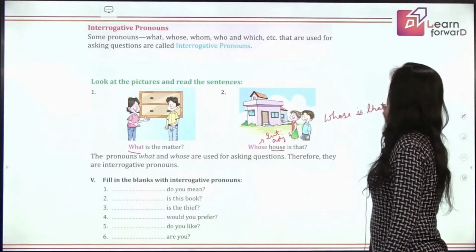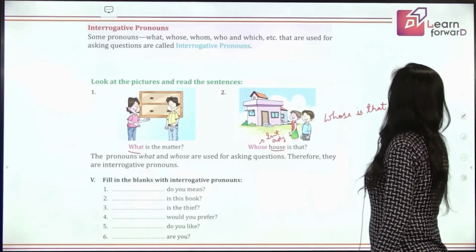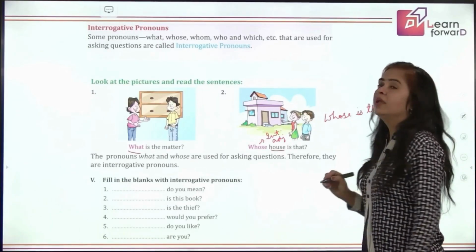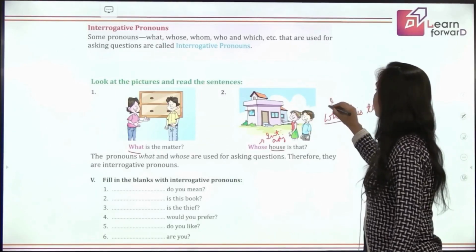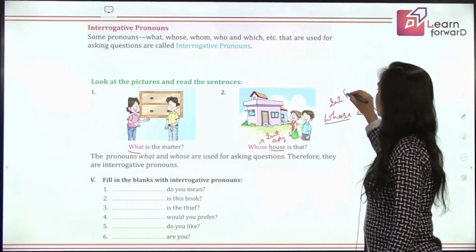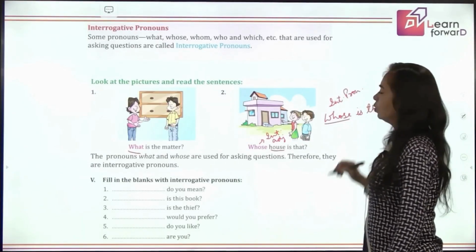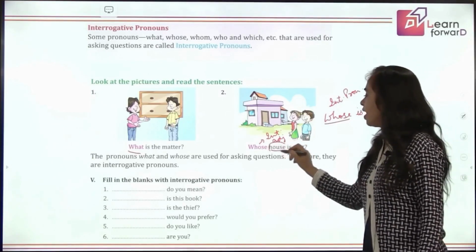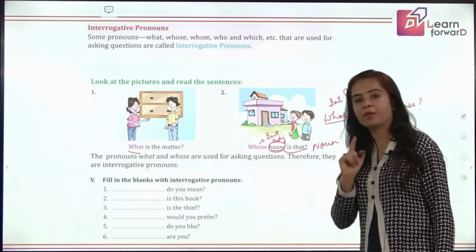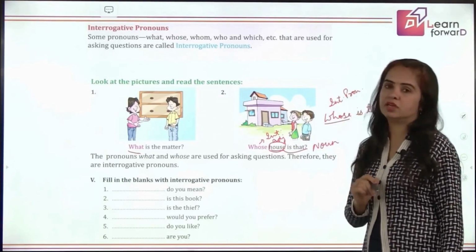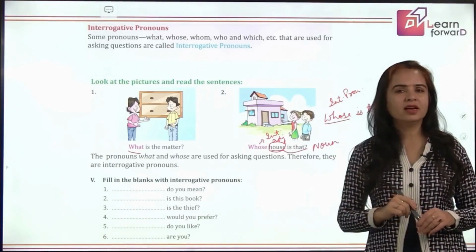Now in this case, whose is not followed by a noun. So whose is the interrogative pronoun here. Okay, because here you have a noun, it will be an adjective, just like demonstrative adjectives and demonstrative pronouns. I hope that's clear. Are you sure?